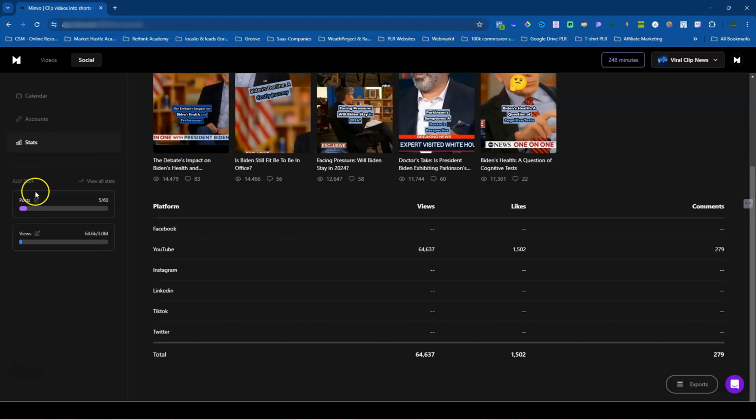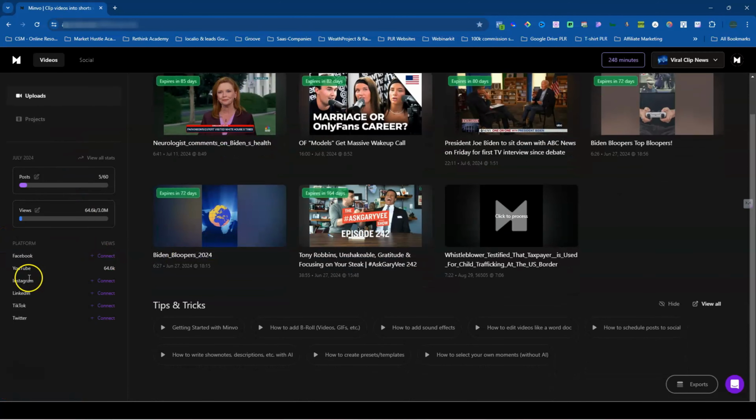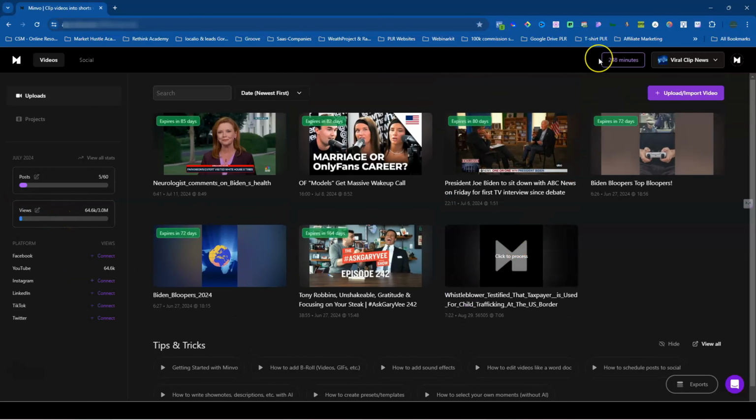If we were to go back to your videos, you have, once again, all your Facebook and all your social channels that you could connect here on your left underneath the view stats. To the top right section, you have the amount of minutes you have left for the month. As well, next to it in the drop down menu, you have your brands that are connected to Minvo. So I have one brand currently, which I look forward to connecting other brands in the future.